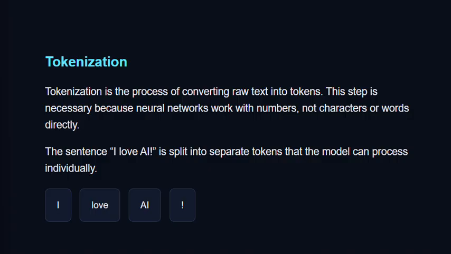Step 2 is to merge: L plus O gives LO. If this is frequent, we merge LO plus W, which makes LOW, and now LOW is one token. If you don't understand this, don't worry, I'll make separate videos on this in future. But for now, what I want you to understand is how tokenization works.